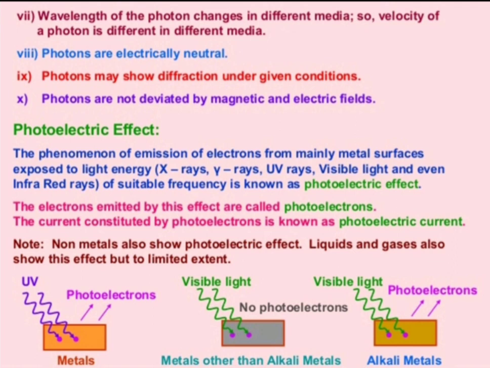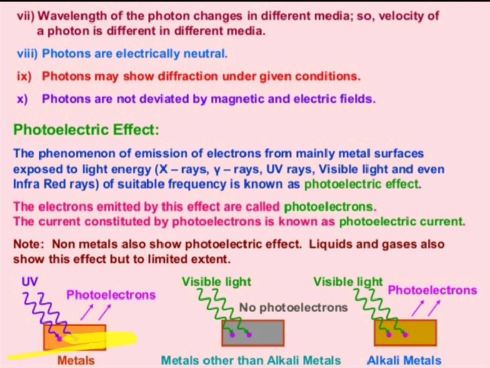The photoelectric effect is the phenomenon of emission of electrons from mainly metal surfaces exposed to light energy such as X-rays, gamma rays, ultraviolet radiations, visible radiations and IR radiations of suitable frequency. So consider this diagram.